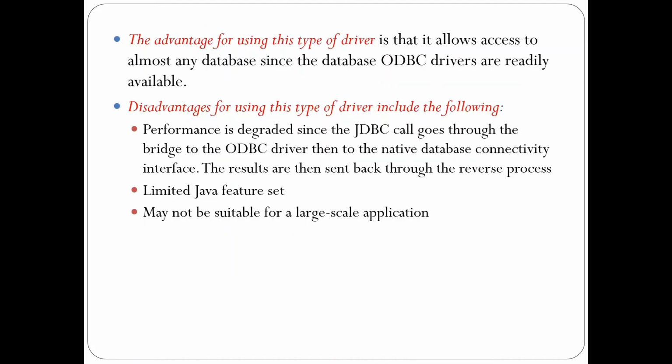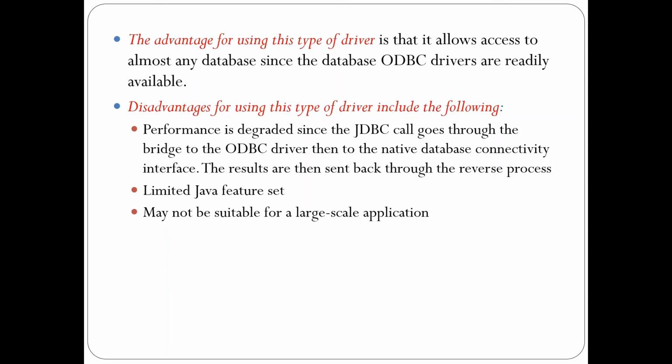As we discussed the advantages and disadvantages in the previous slide, once again we'll discuss them for the type 1 driver. The advantage of using the type 1 driver is that it allows access to almost any database, since the database ODBC drivers are already available on each client machine. The disadvantage is that performance is degraded because the JDBC call goes through the bridge to the ODBC driver, then to the native database connectivity interface.